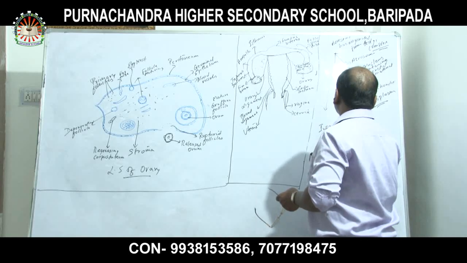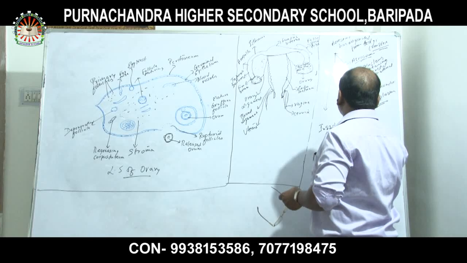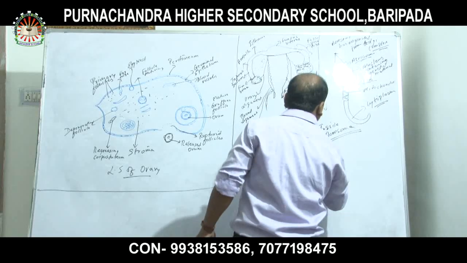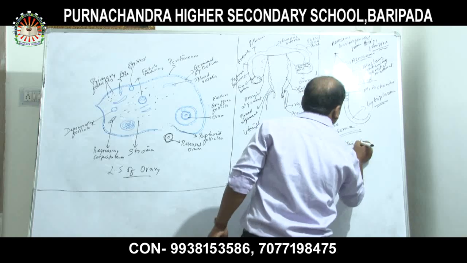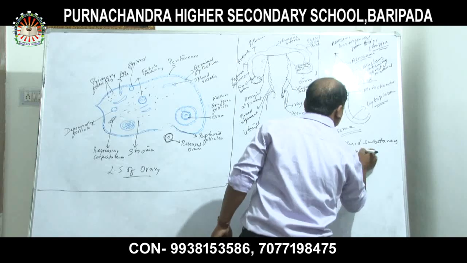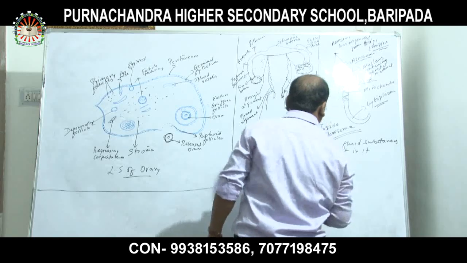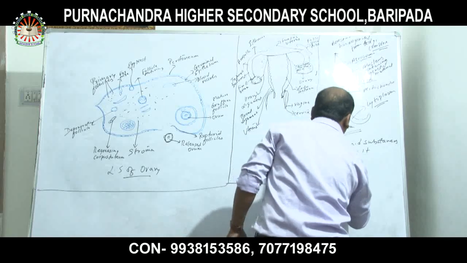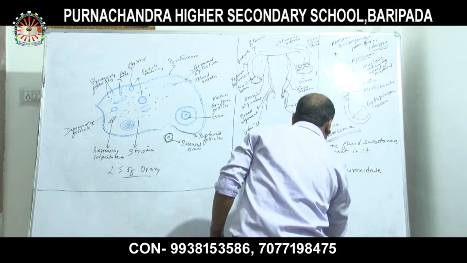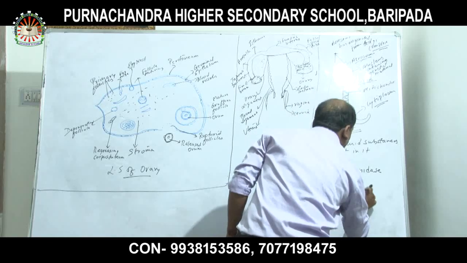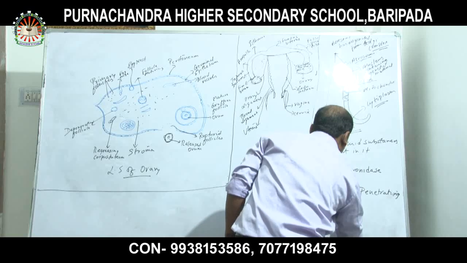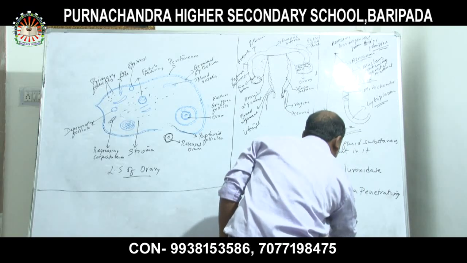Inside the acrosome some substances are present: A, hyaluronidase; B, corona penetrating enzyme; C, acrosine.